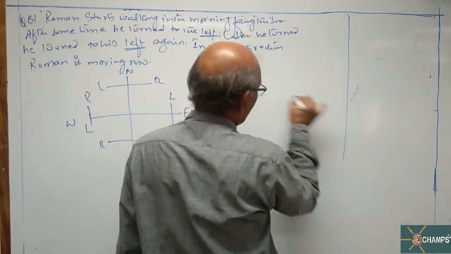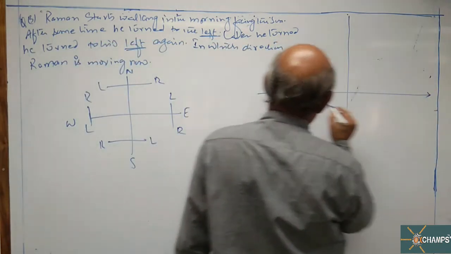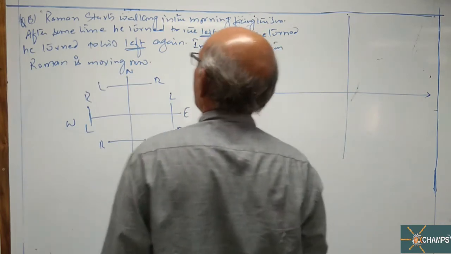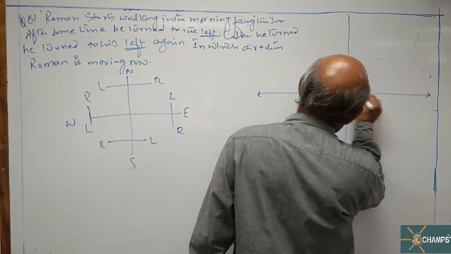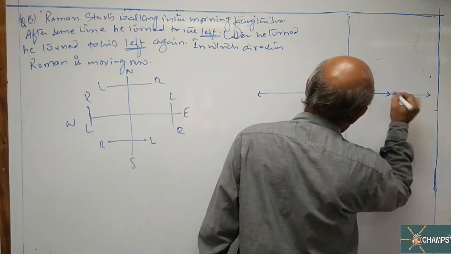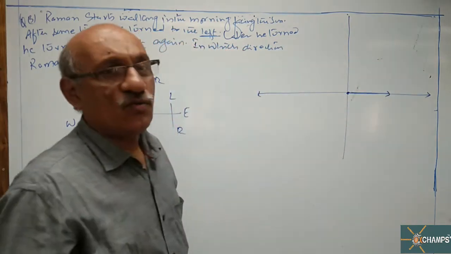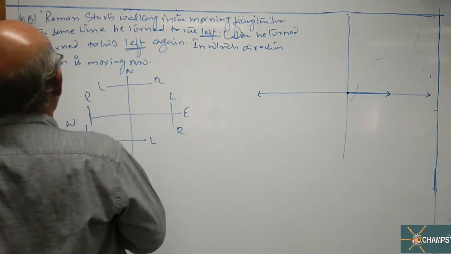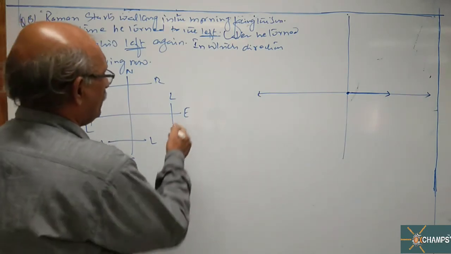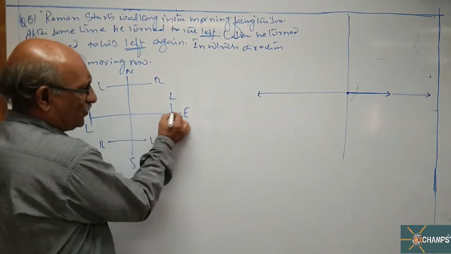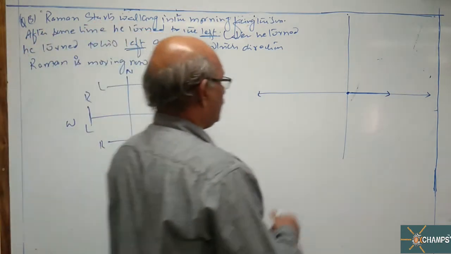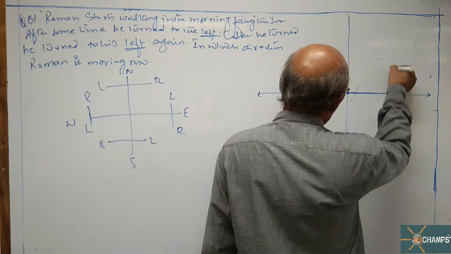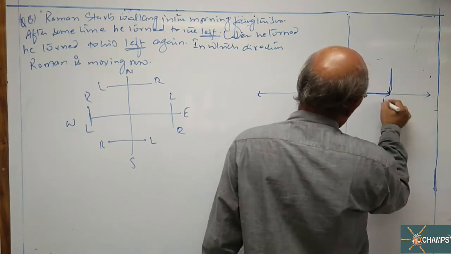Now main picture, sir. Raman starts walking in the morning facing the sun. Facing the sun means he is walking towards east. After some time he turned to the left. When you are walking towards east, left of east is equal to north. First turn, left turn.